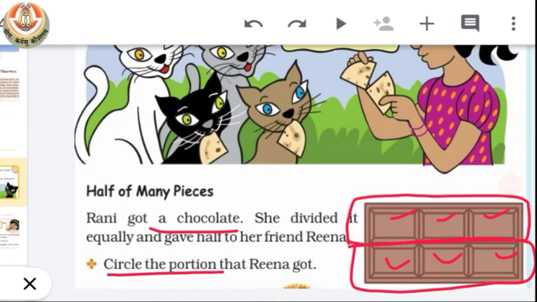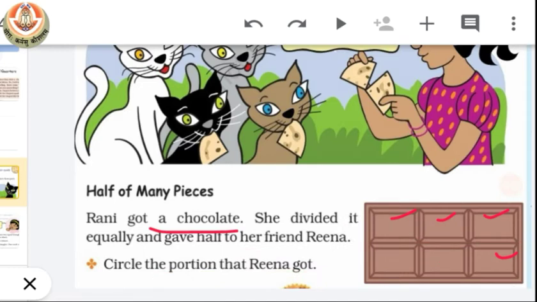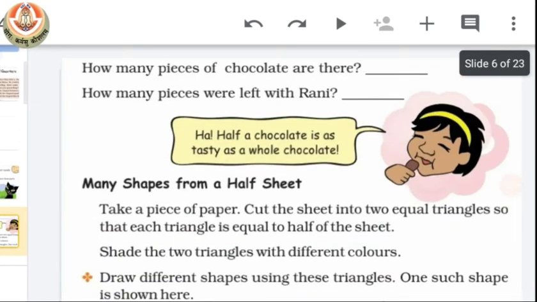Now we have to circle the portion that Reena got. So we all know that Rani gave half to her friend Reena. So we have to circle the half part of this chocolate. So this is the half of that chocolate. Now let's see what is the further question.